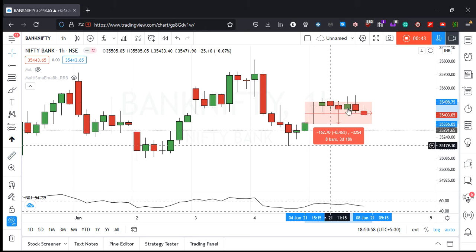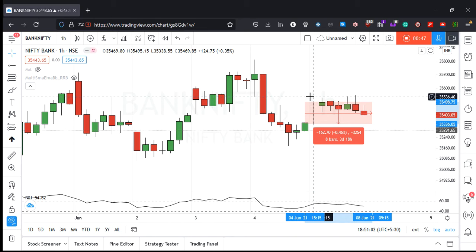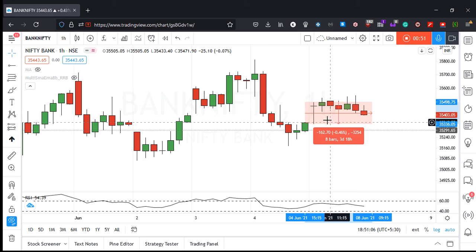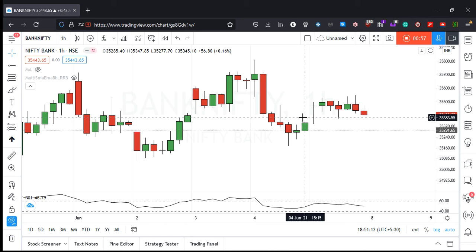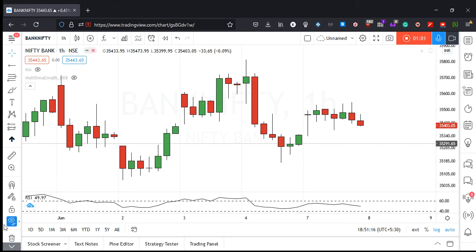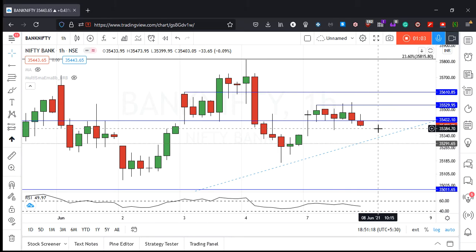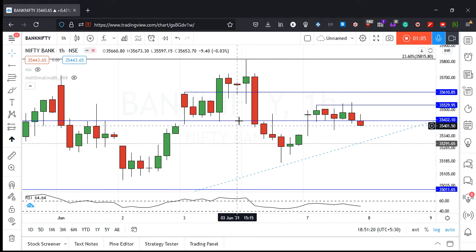So 165 points ke andar we can see most of today was. In fact, there has never been a close above the first candle's high, and there hasn't even been an attempt near the first candle's low. So ऊपर नीचे गया, but वो first candle के high और low के within ही रहा है, which is very interesting to see. Bringing the drawings back, we can see that 432 was a level that I had identified.